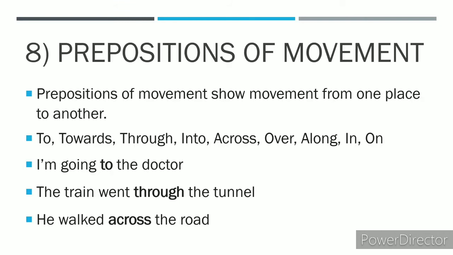The train went through the tunnel. So this sentence indicates movement. The train is moving through the tunnel. So through becomes the preposition of movement. He walked across the road. This sentence indicates movement. So across here becomes a preposition of movement.